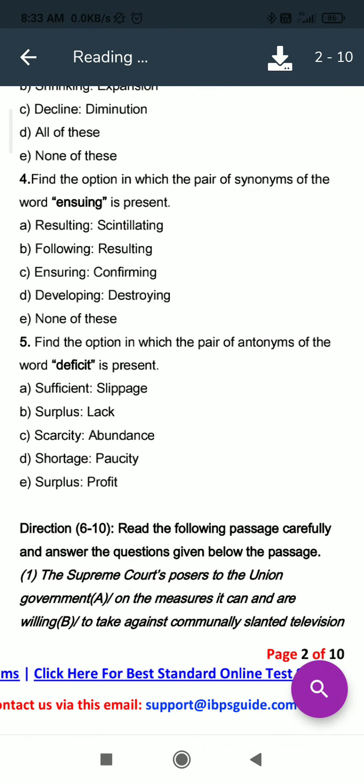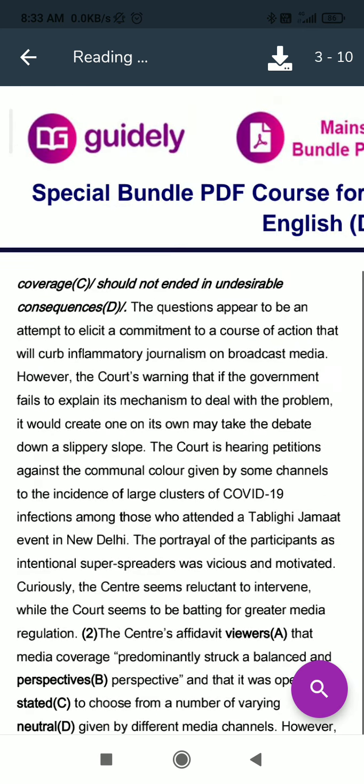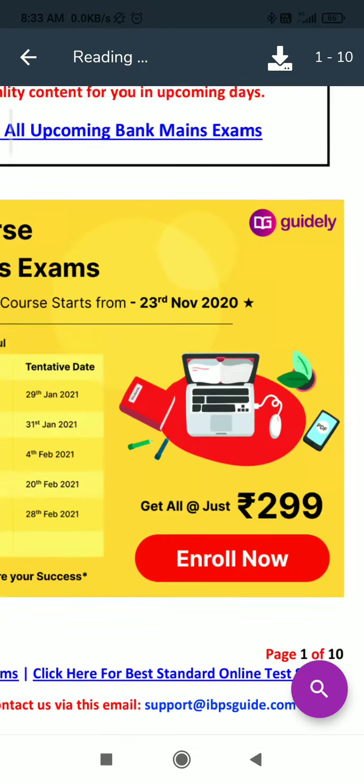Okay, the Supreme Court's, you can see at the bottom of the screen: The Supreme Court's posture to the Union government on the measures it can and are willing to take against communally slanted television coverage should not ended in undesirable consequences. Okay, now we will see that.